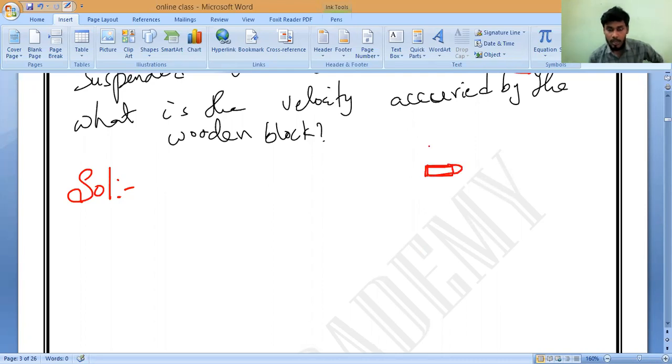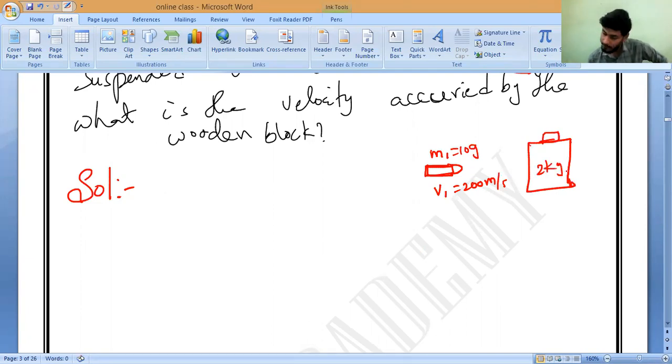Mass M1 is equal to 10 grams, and velocity is equal to 200 meters per second. It is coming toward a wooden block which is suspended freely. The mass is 2 kilograms.